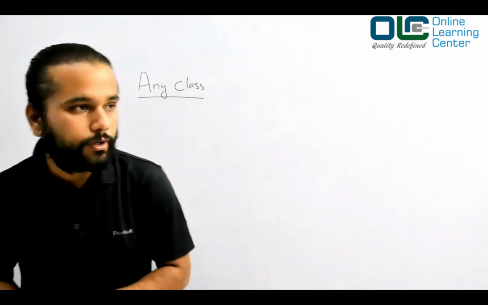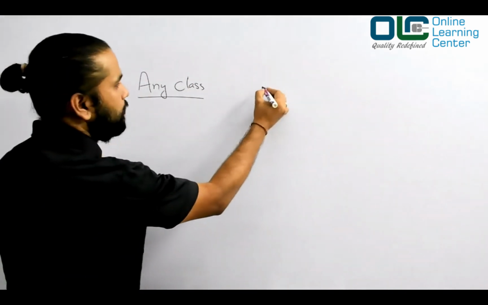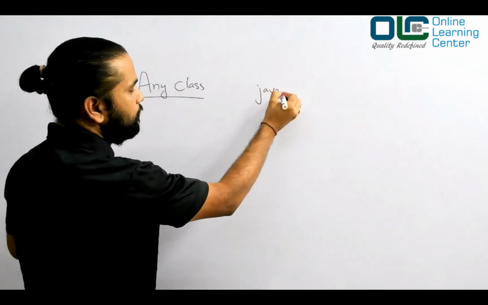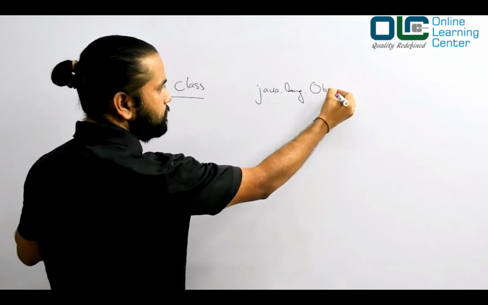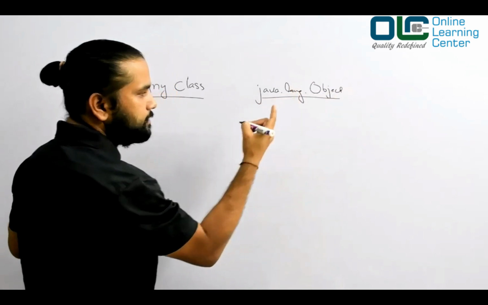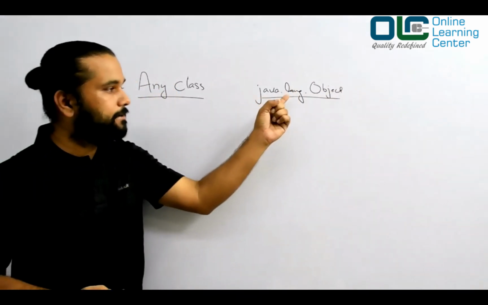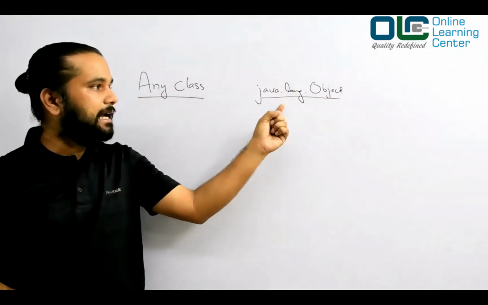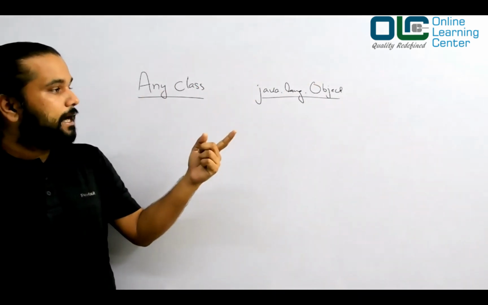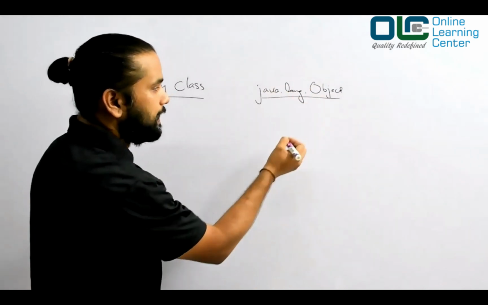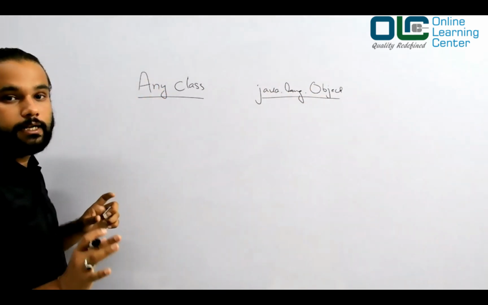Object class. In Java you have the java.lang package, where Java is a package and lang is a sub package. Inside that you have a class called Object, and this Object class is the super class or the parent of every other class in Java.